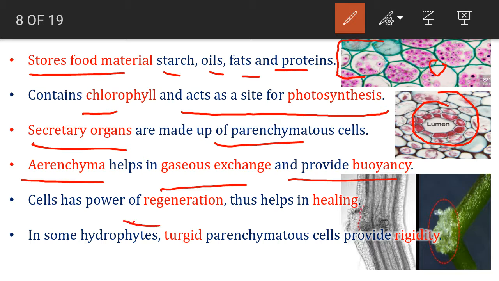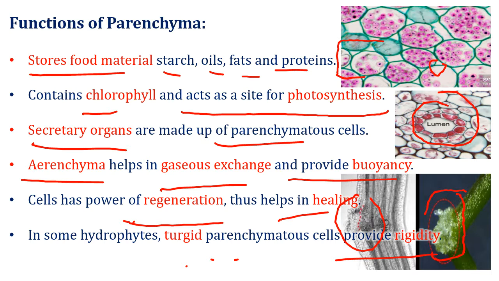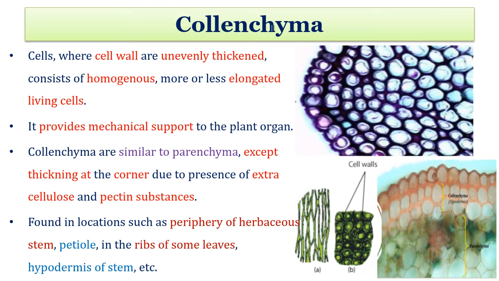The cells have regeneration power because they are of meristematic type. As you can see in this image, here is a wound, and this wound is now healing by forming a parenchymatous group of cells. In hydrophytes, the turgid parenchyma provides rigidity, that means mechanical support, in water bodies.